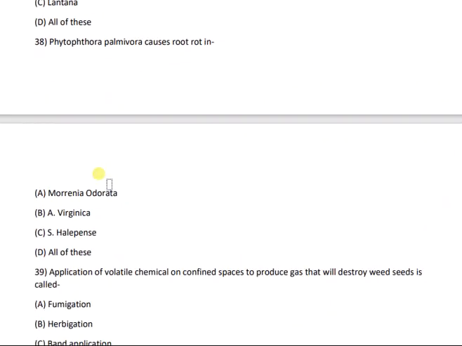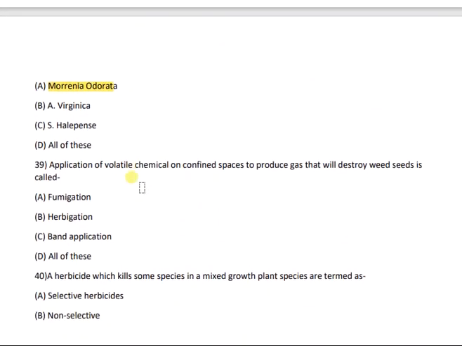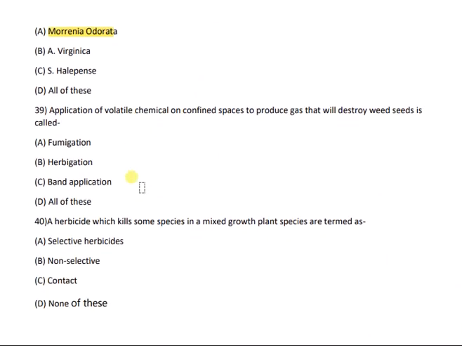Then question number 38. Phytophthora palmivora causes root rot in which of the following? Morrenia odorata, A. virginica, S. halepense, or all of these? The correct answer is A. Morrenia odorata.